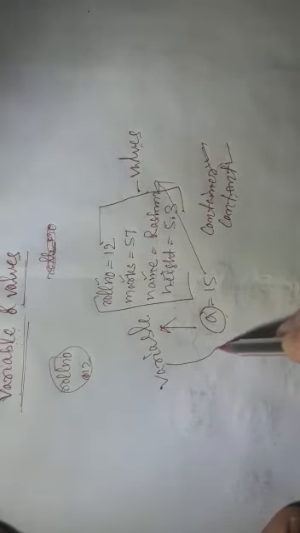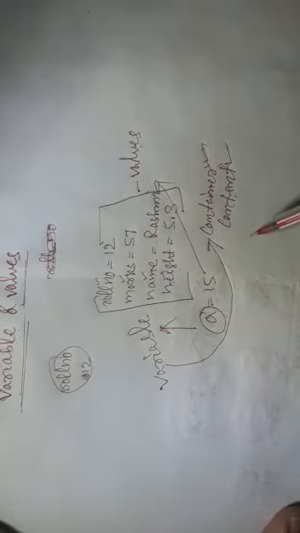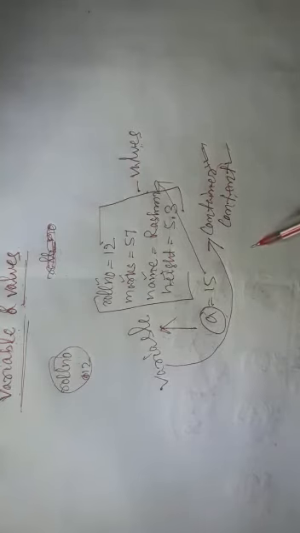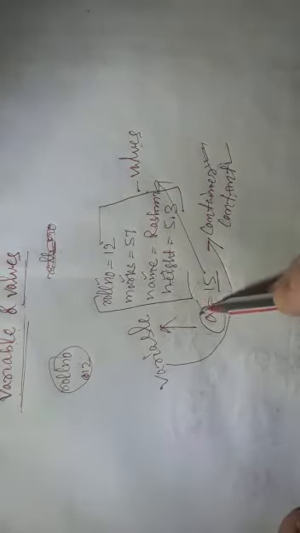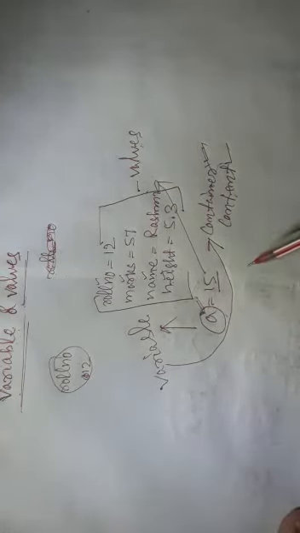So a variable can also be known as a container, because a variable is going to hold your value. A variable is going to hold the values. A variable is going to hold the content. So a variable is the container and contents are values. Without keeping the values in a variable, how can we manipulate them?